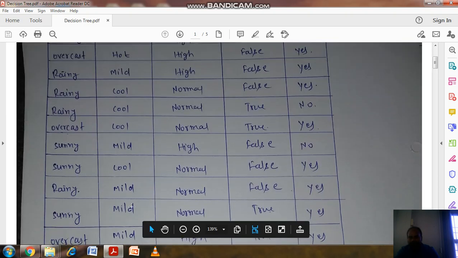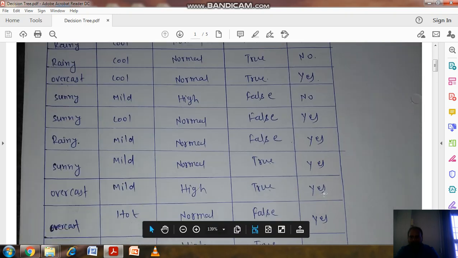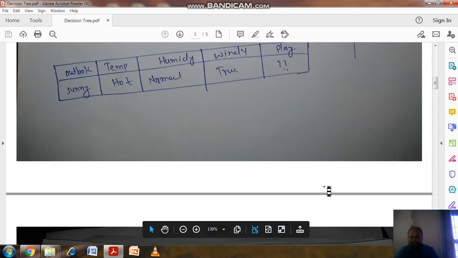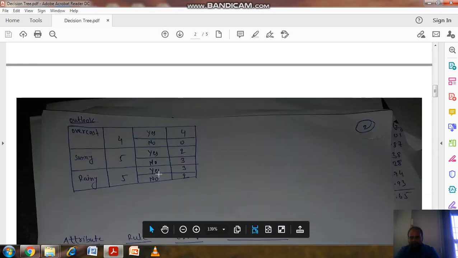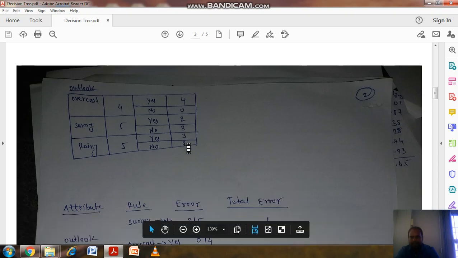Similarly, for rainy: rainy yes, rainy no, rainy yes. So 3 cases corresponding to rainy where the game has been played, yes, and 2 cases corresponding to rainy where the game has not been played. So I will list out the table.